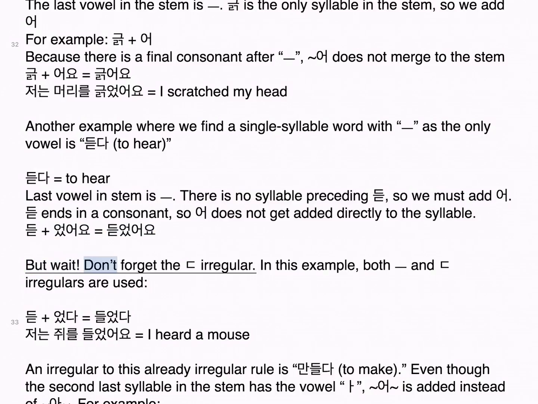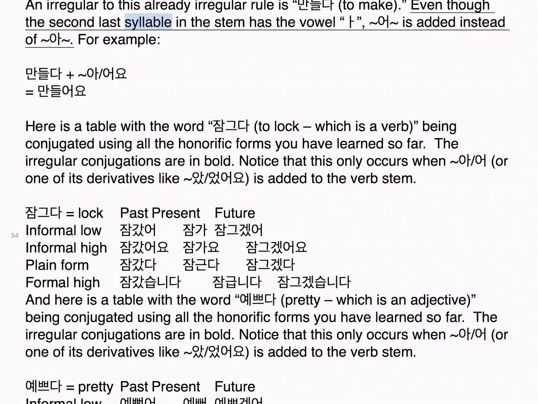But wait, don't forget the 디귿 irregular. In this example, both 으 and 디귿 irregulars are used. 듣 plus 었다 is 들었다. 저는 쥐를 들었어요. I heard a mouse. An irregular to this already irregular rule is 만들다, to make. Even though the second last syllable in the stem has the vowel 으, 어 is added instead of 아. For example, 만들다 plus 어요 is 만들어요.